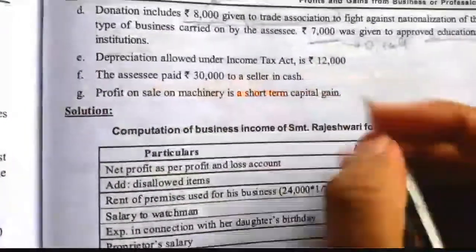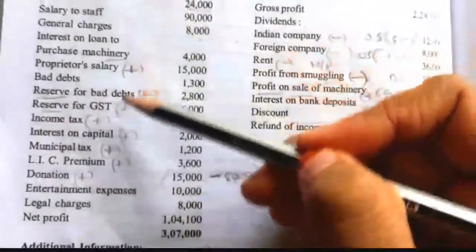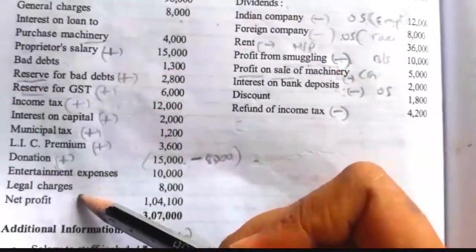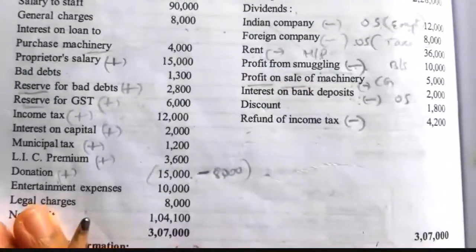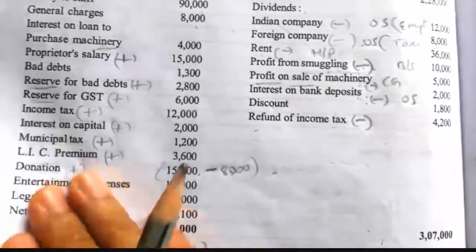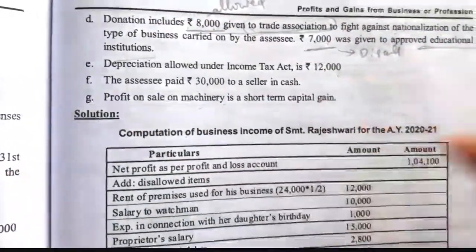Next point, depreciation allowed under the Income Tax Act is rupees 12,000. So actual depreciation allowable is 12,000. Now we have to check whether the depreciation is recorded on the debit side of the profit and loss account. So no. So what do we have to do? We have to record it under allowable expenses not allowed so far. So that is the depreciation actually allowable as per the IT Act, 12,000.